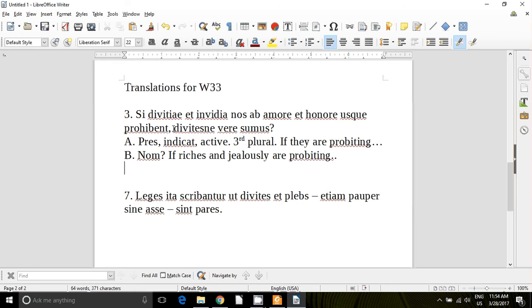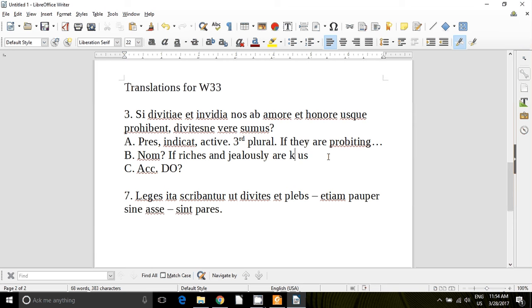But what are they prohibiting? We need to look for an accusative to be the direct object. And we have one here, nos. If riches and jealousy are prohibiting us ab amore et honore, from love and honor. So I think instead of prohibiting, we're going to do keeping.